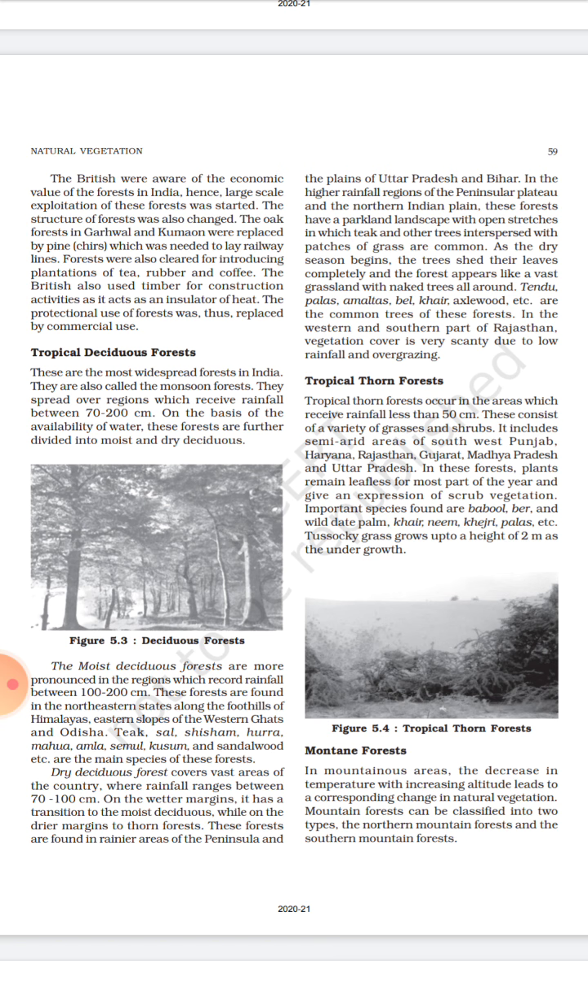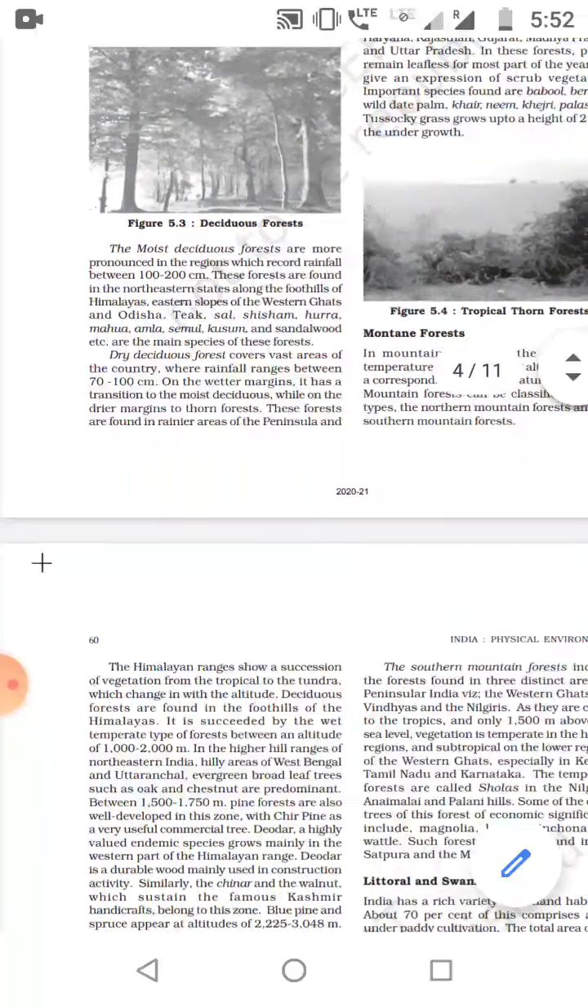So, as the name suggests, related to mountains. These forests are mostly present in the mountain area. As you know, mountains or hills have less temperature as compared to the foothills or plain area. So the decrease in temperature with increasing altitude leads to a corresponding change in natural vegetation. So mountain forest can be classified in two types: the northern mountain forest and southern mountain forest.